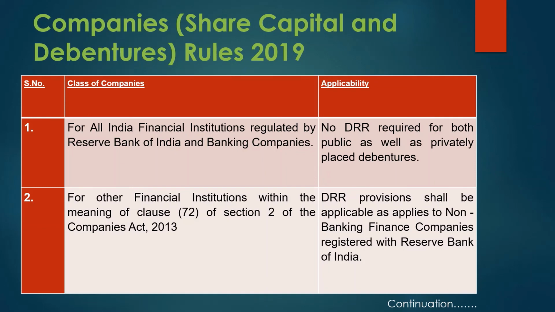So first of all is for all India financial institutions which are regulated by RBI and banking companies.